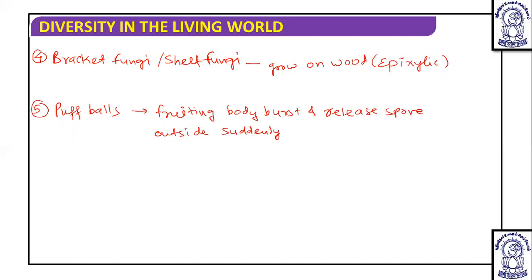Because of this, it is known as puffballs. And in puffballs, the known example is Lycoperdon, which is a known genus. Okay. Apart from this, Calvatia is known, which is also found here. And from the Calvatia genus, the anti-cancerous drug calvacin is obtained.